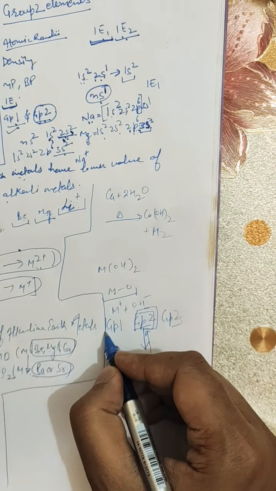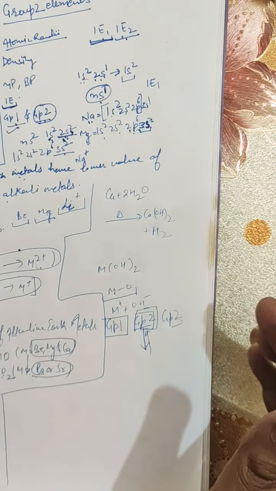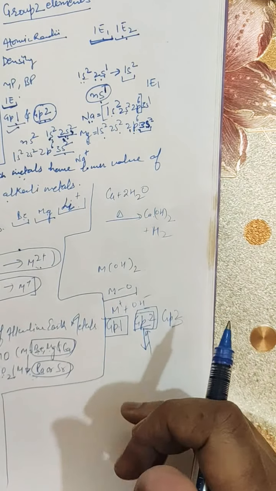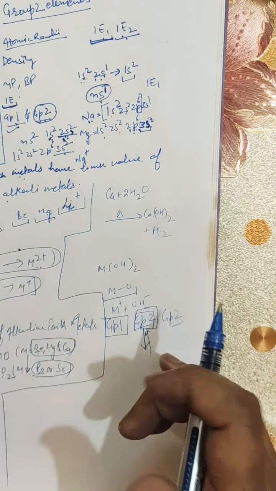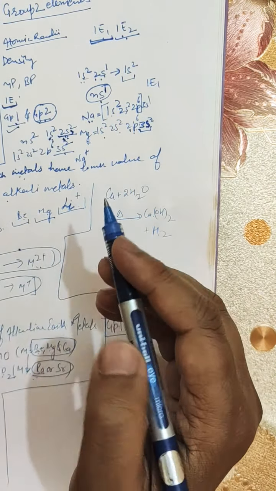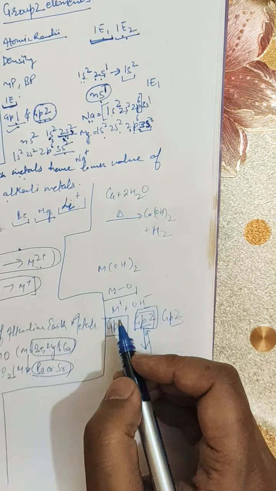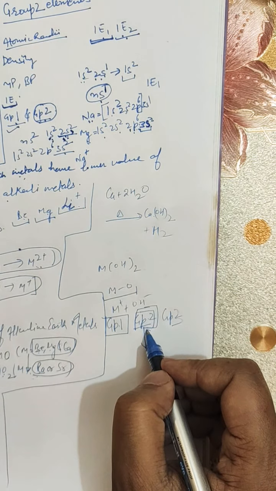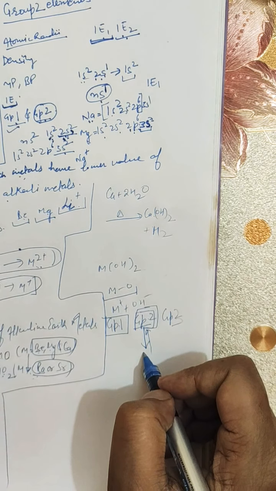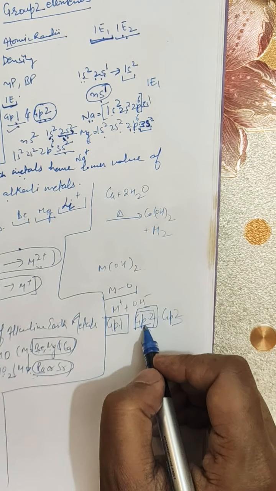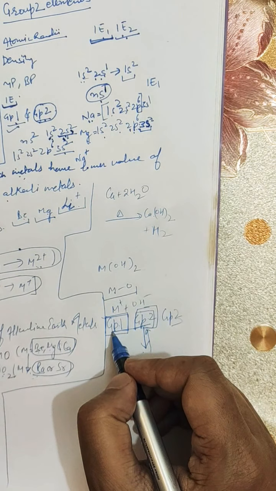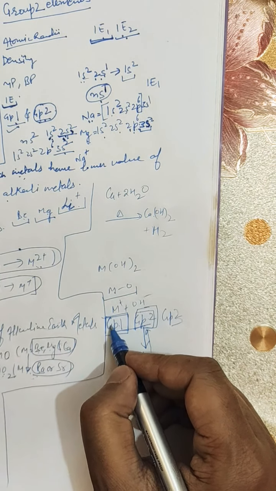Whenever you are studying any group, first compare the characteristics within the group, like how the basicity varies in the group, that is beryllium hydroxide, magnesium hydroxide, calcium hydroxide and others. After that you have to compare those properties with the adjacent groups. So that will give you knowledge.